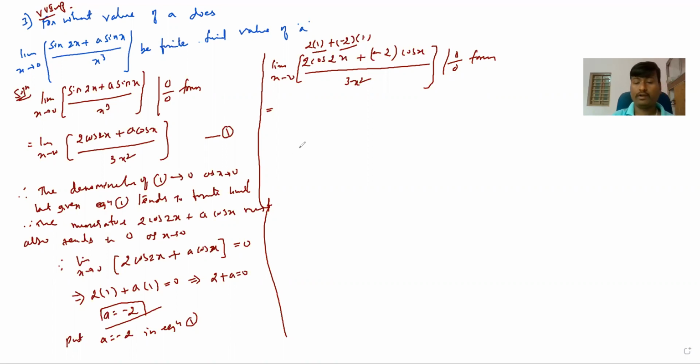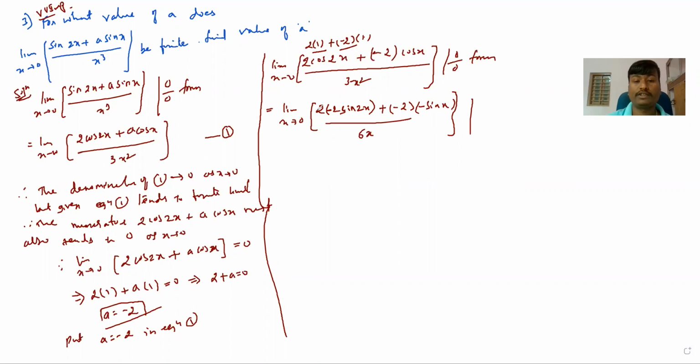And now my aim, after getting the 0 by 0 form, is to differentiate it again. Limit as x tending to 0, differentiate the numerator as well as the denominator. 2 constant, cos 2x becomes -2 sin 2x, that is 2 into -2 sin 2x. Remember, this is -2 sin 2x, because cos x differentiation is minus sin x. Next, -2 constant as it is, cos x is minus sin x, divided by 3x square differentiation, which is 6x.